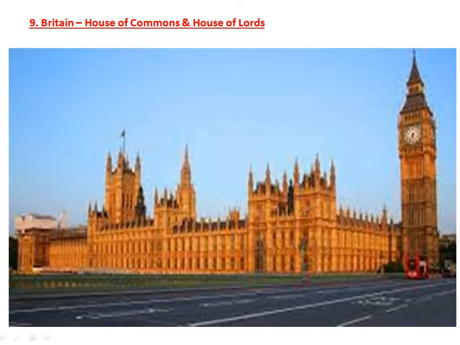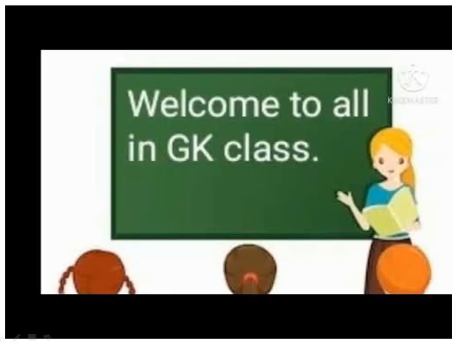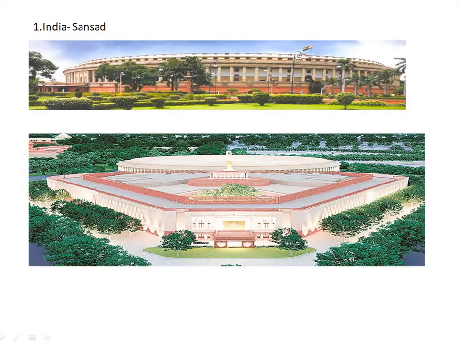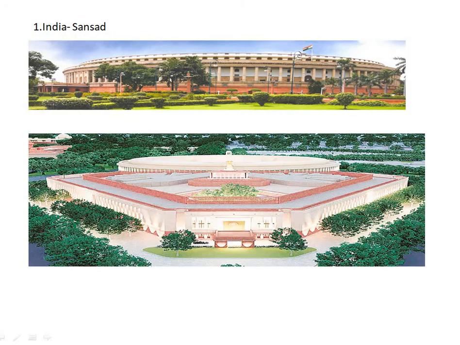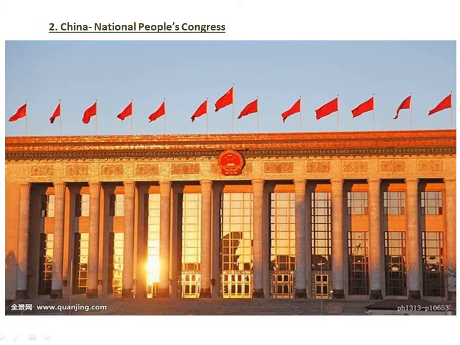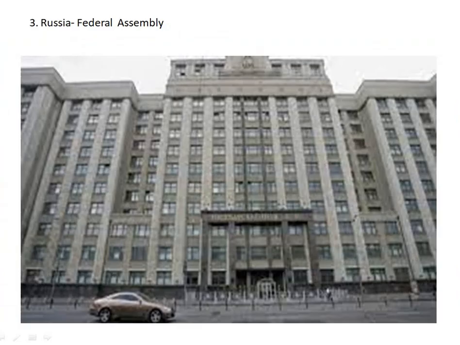Let's quickly take a recap of what we have studied from the beginning. Parliament names of different countries. First, India, Sansad. Second, China, National People's Congress. Third, Russia, Federal Assembly.